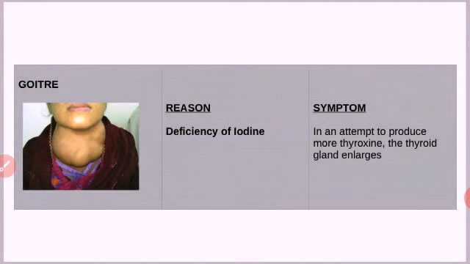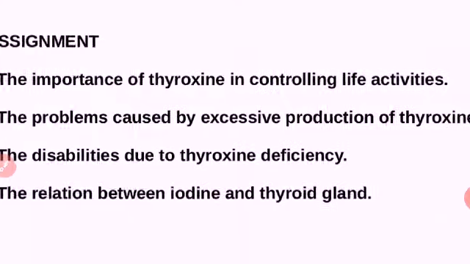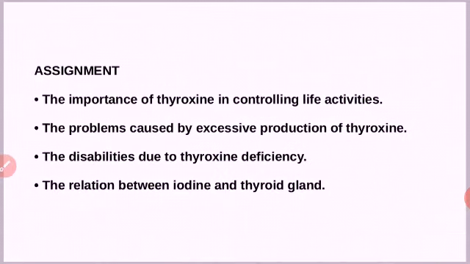Then we discussed goiter also. Now take the assignment. Importance of thyroxine in controlling life activities. Then the problem caused by excessive production of thyroxine: excessive production leads to hyperthyroidism. Then disabilities due to thyroxine deficiency. When thyroxine is less, what are the problems in children and adults? We learned about cretinism in children and myxedema in adults.